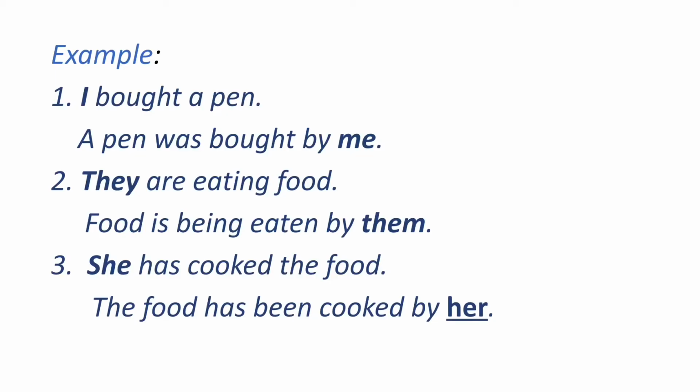Let's know about it clearly with the help of examples. I bought a pen. A pen was bought by me. So I is changed to me. They are eating food. Food is being eaten by them. So they is changed to them. She has cooked the food. The food has been cooked by her. So she is changed to her in the passive voice sentence.